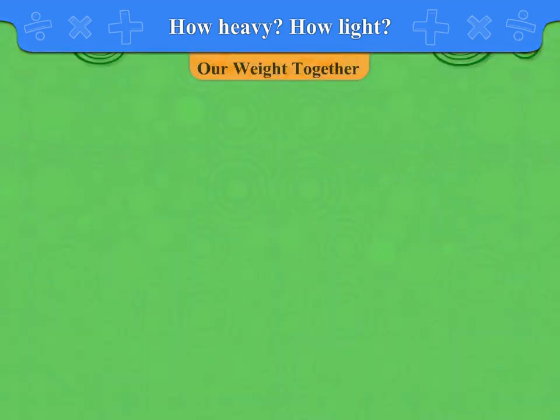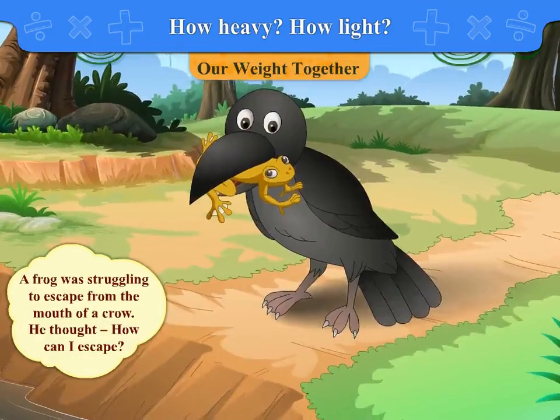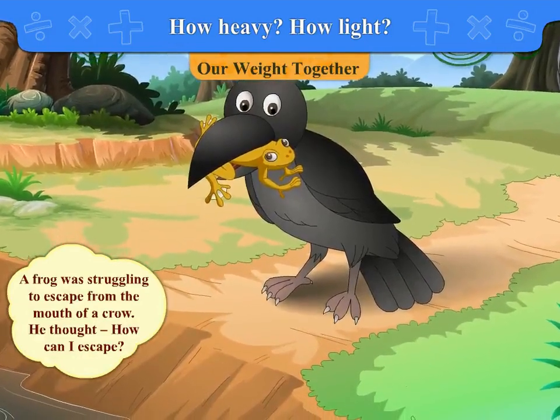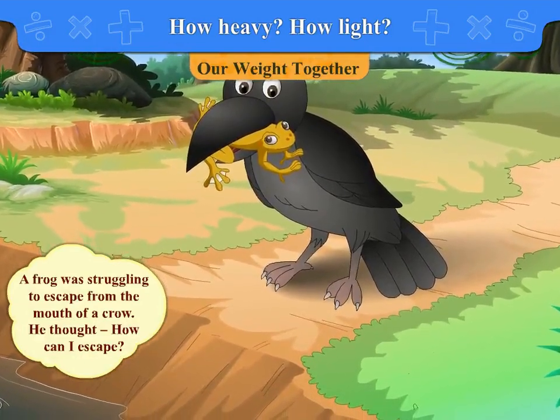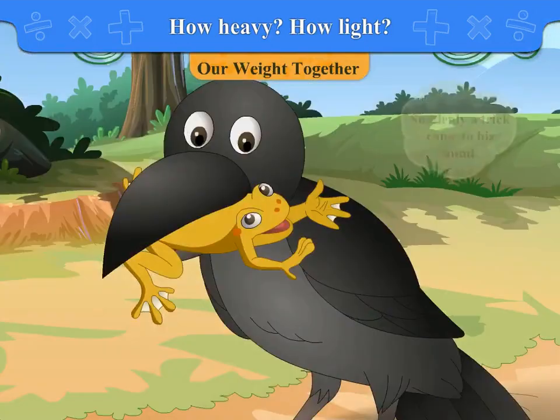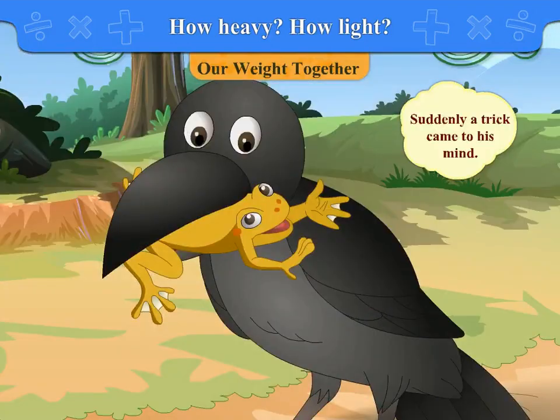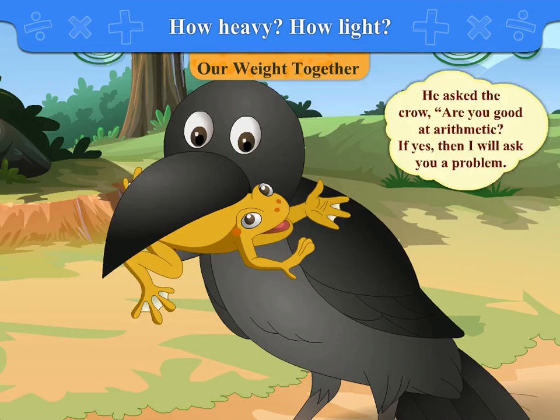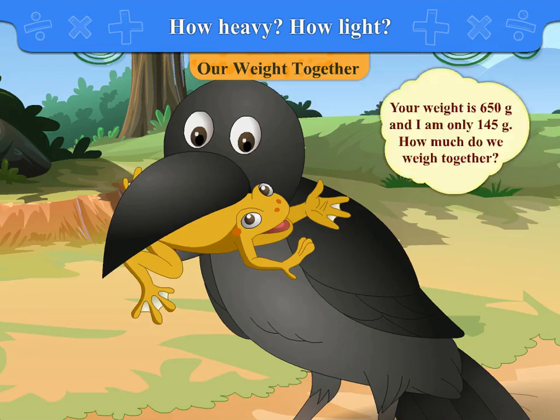Our weight together. A frog was struggling to escape from the mouth of a crow. He thought, how can I escape? Suddenly a trick came to his mind. He asked the crow, are you good at arithmetic? If yes, then I will ask you a problem. Your weight is 650 grams and I am only 145 grams. How much do we weigh together?